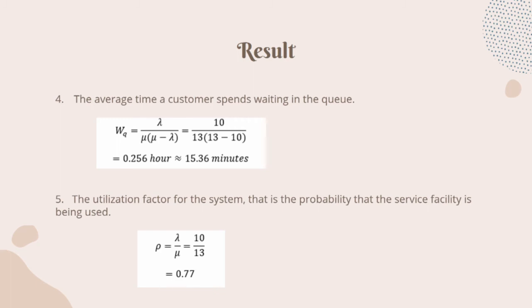Then, we figure out the utilization factor for the system, that is, the probability that the service facility is being used. We use the formula rho, which equals 0.77, or 77%. We may say the service is busy and fully utilized.